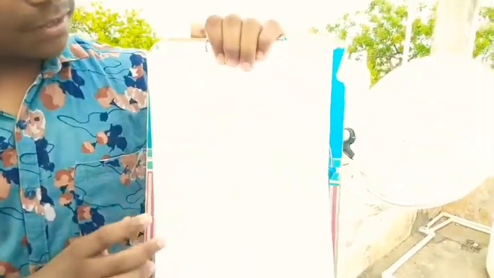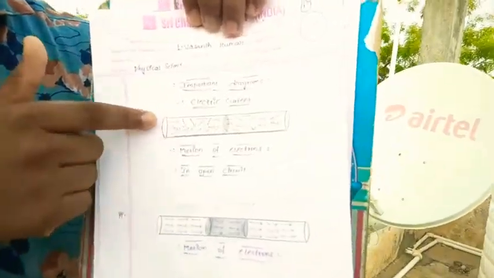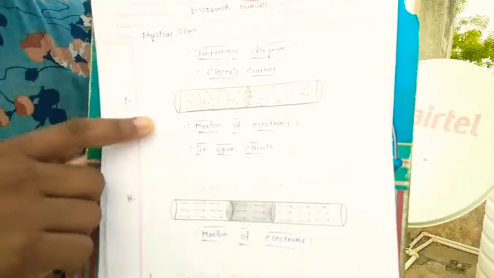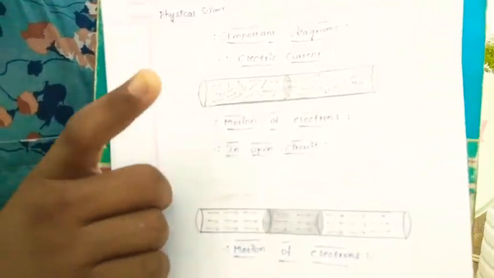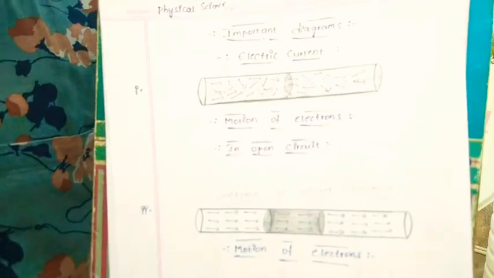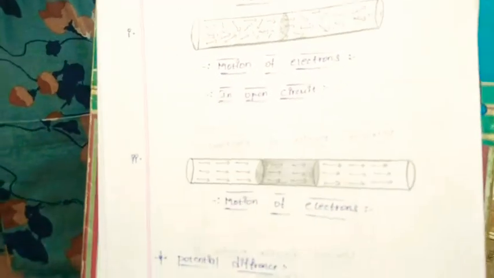And next, do you know how the electrons move in a closed circuit and an open circuit? I will show the image of how the electrons move in an open circuit. This is the image of a wire. In that, electrons are moving randomly in various directions. These are electrons moving in an open circuit.